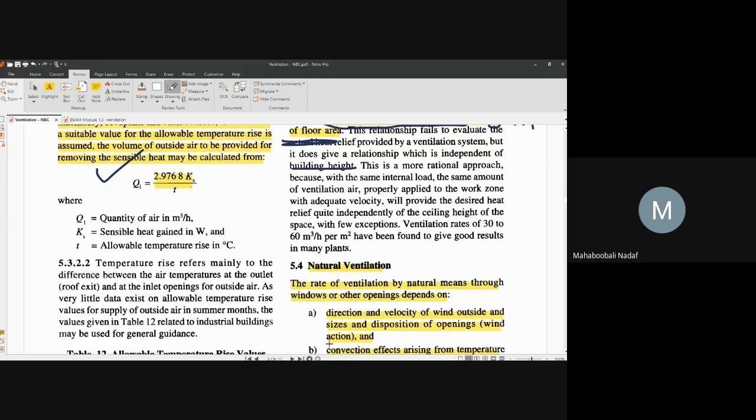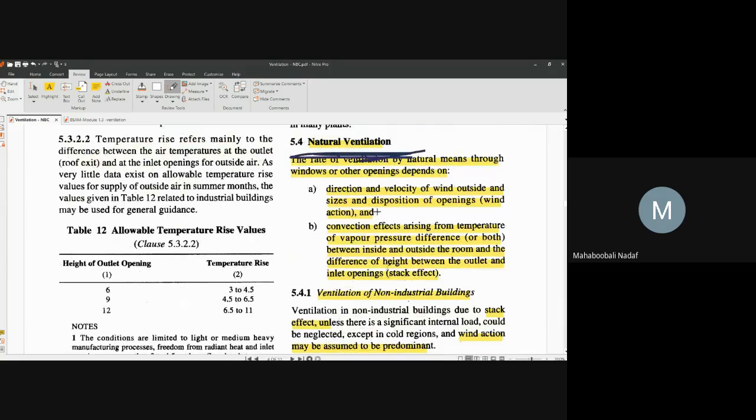Now, natural ventilation, how can it be achieved without any mechanical component? Two things. One is wind, another is stack. What is the ventilation due to wind? You can provide openings, different window sizes, window orientation, window height, bottom width, and window sill height. Everything you can change to get the ventilation. Here, what is important is the wind outside, its direction and velocity. That is the first point in natural ventilation.